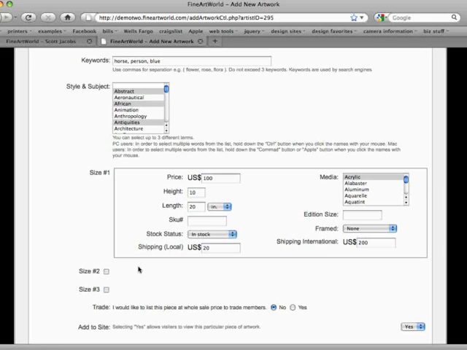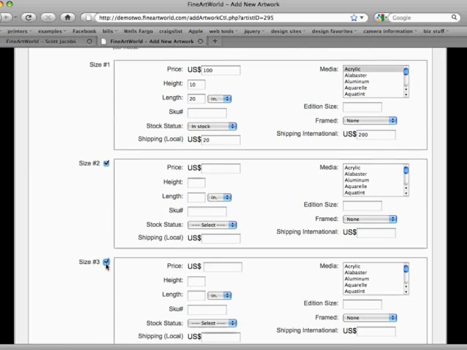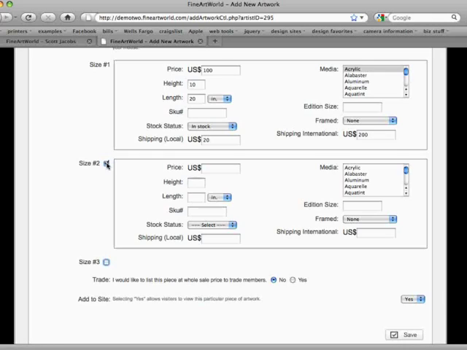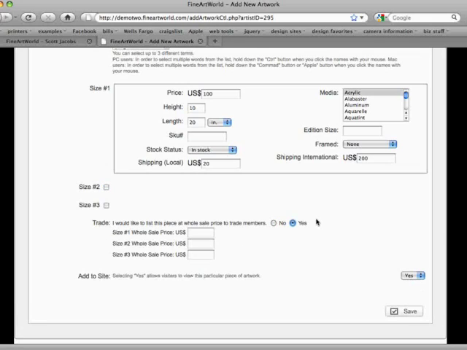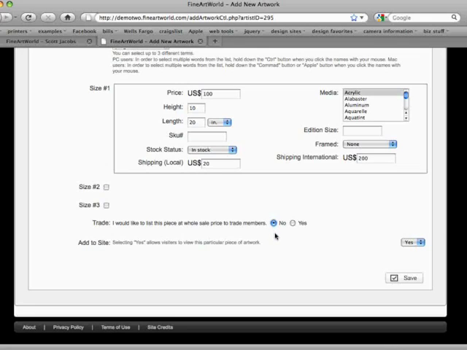Fine Art World gives you the option to enter 3 different sizes. In this example, we'll only enter in one size. Fine Art World also gives you the option to enter in trade pricing for each size that you enter. The only people that can view the trade pricing are certified Fine Art World galleries. Finally, you have the option to either add or not add the piece of artwork to the site. Then click Save.